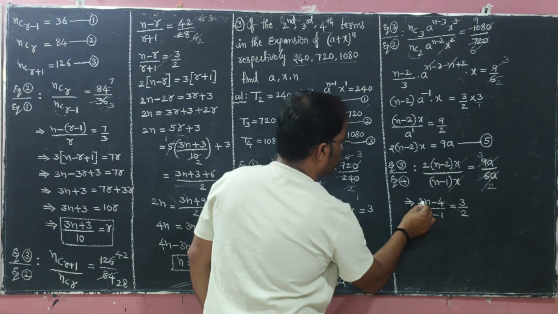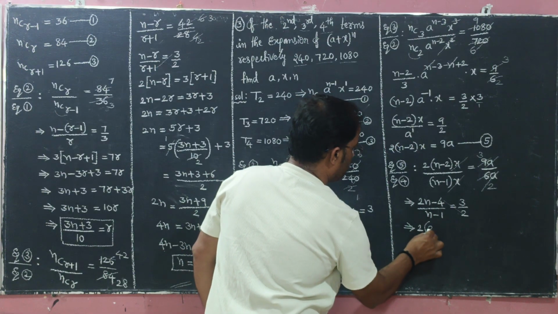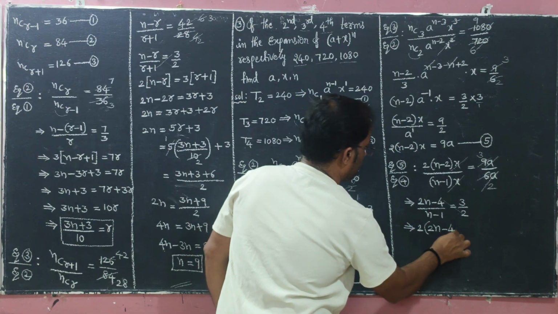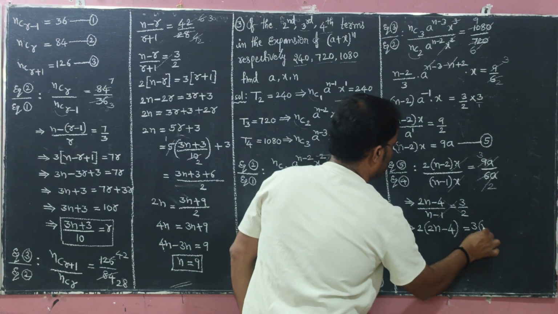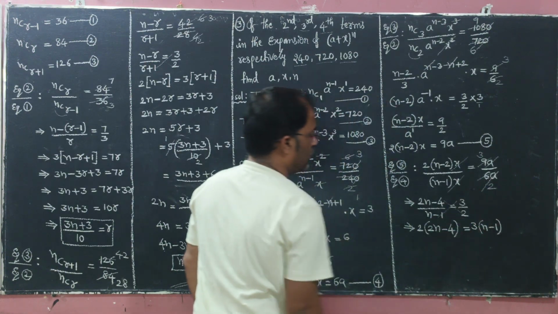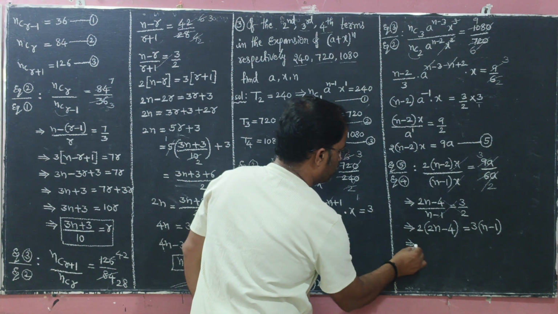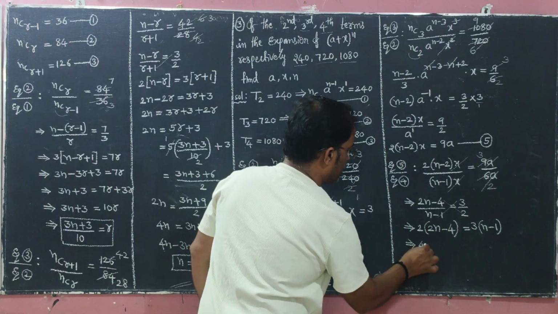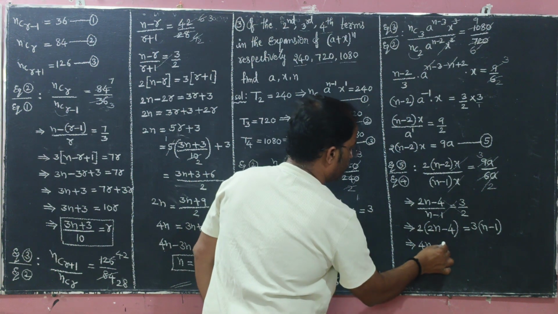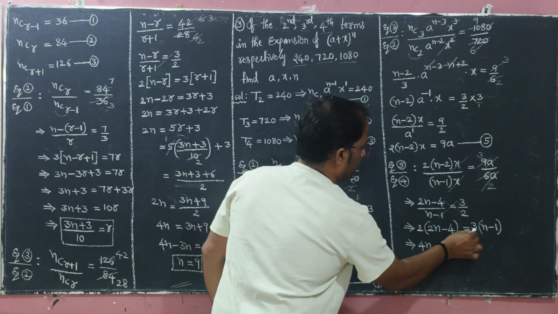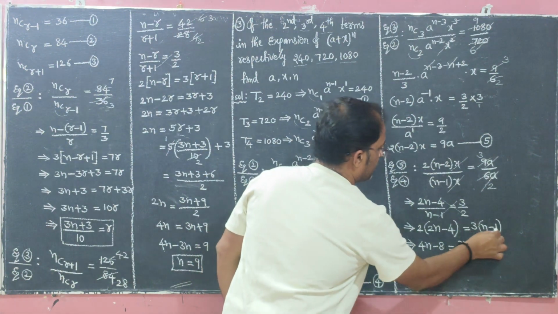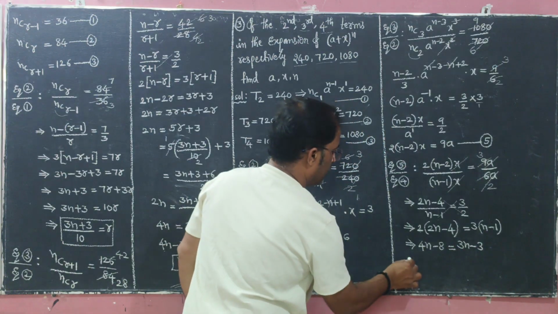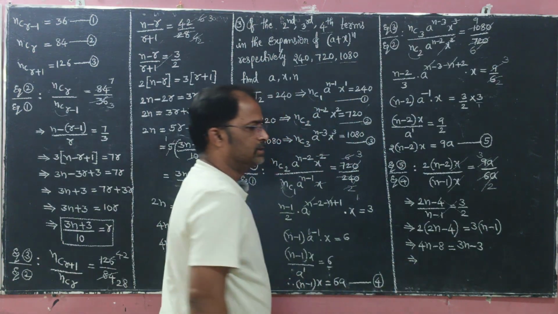2 into 2n minus 4, and the right side is 3 into n minus 1. Cross multiply 3 into n minus 1. Multiply 2 into 2n, 4n, minus 2 into 4, 8, and the right side multiply 3 into n, minus 3 into 1, 3. Okay, n terms on one side, constants on one side.